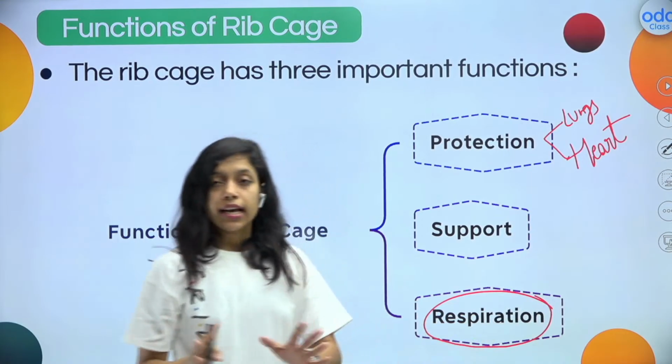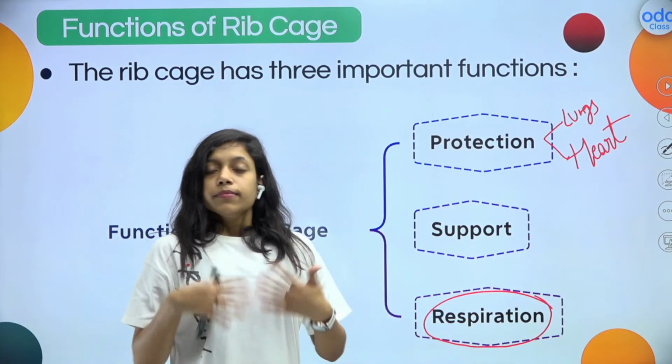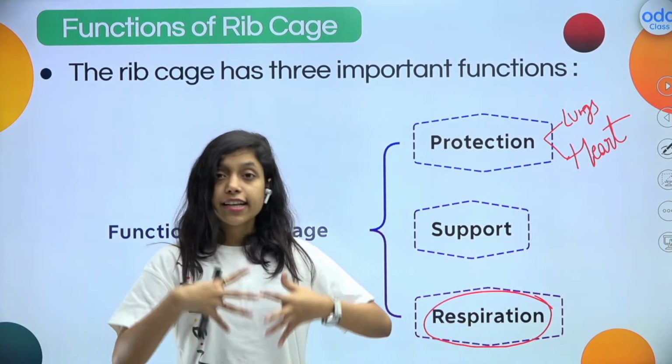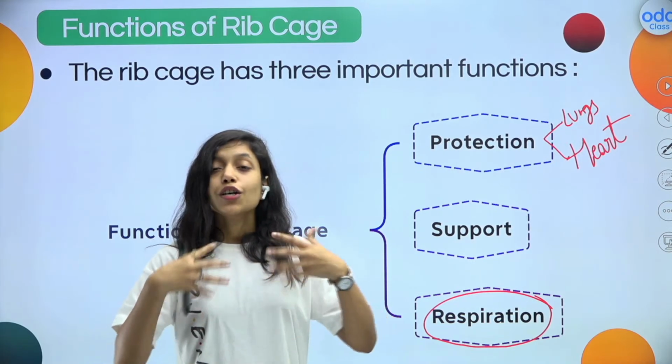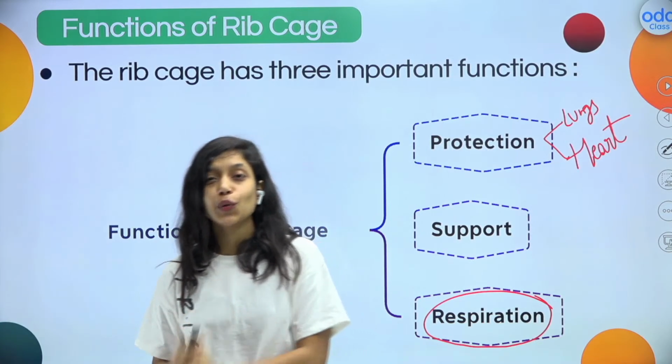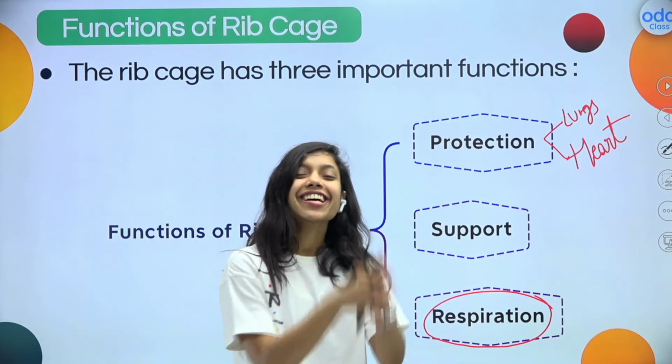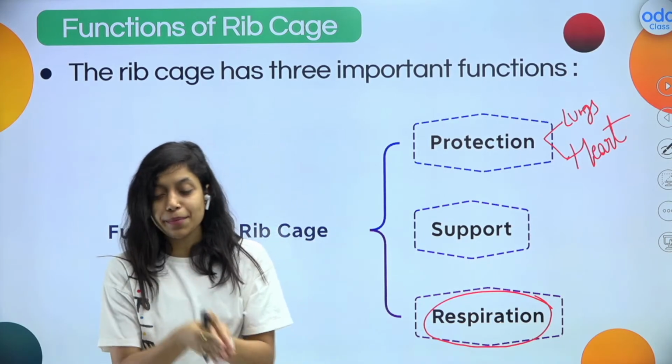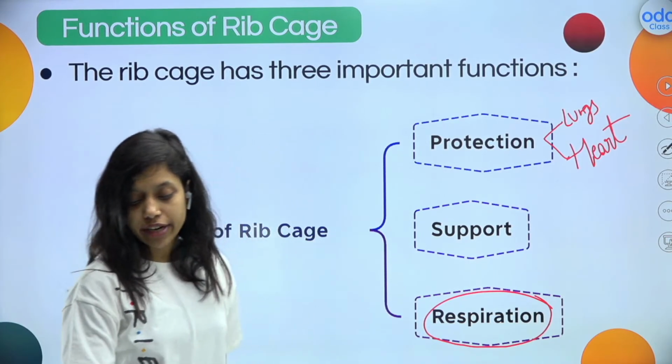Why? Because see, let us breathe now, right? There is some movement happening in this part. So our bones are also supporting that respiration, right? I know we breathe through lungs, but who protects the lungs? The lungs are protected by our rib cage. So that is why the rib cage will definitely help in that.